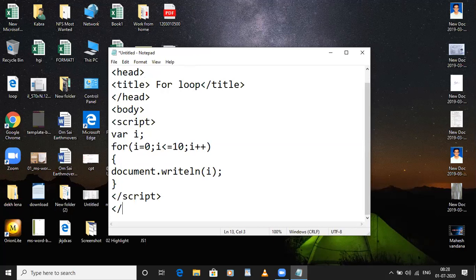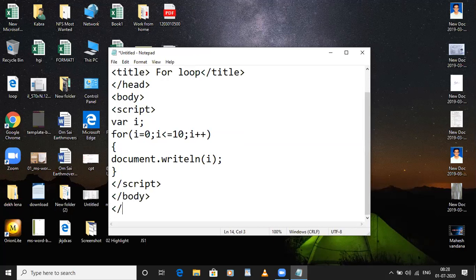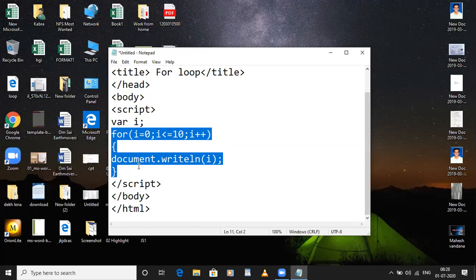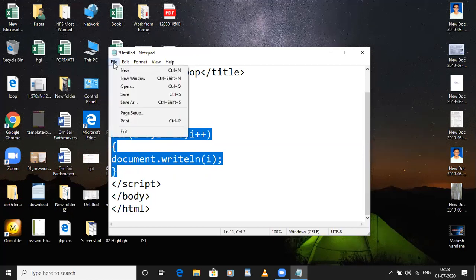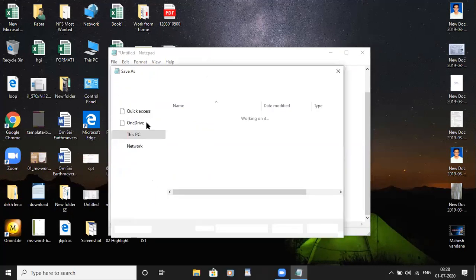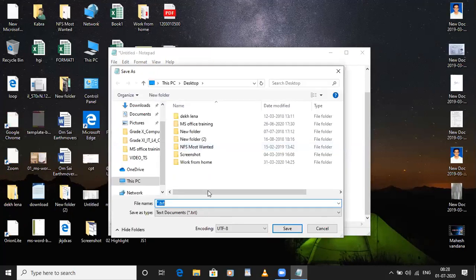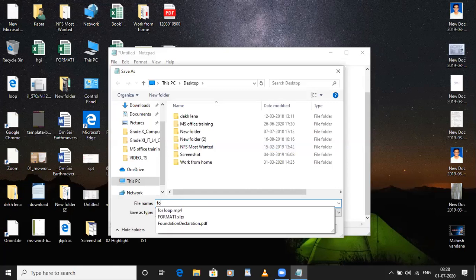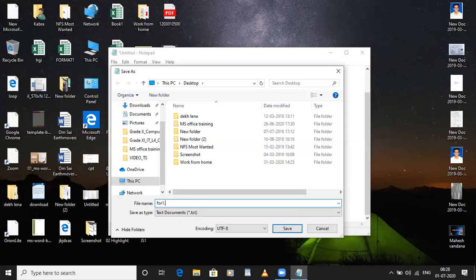Close body tag and close HTML tag. Okay, is there any doubt in this for loop? No, ma'am. I will save this program now, as one.html.